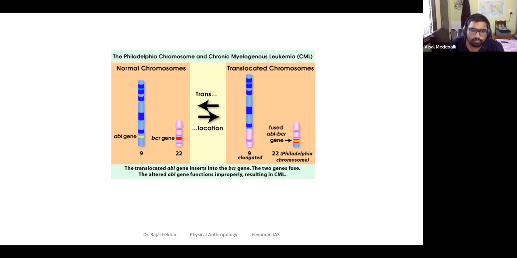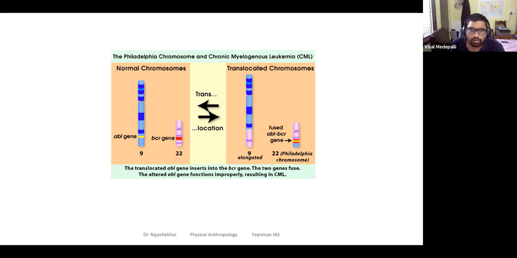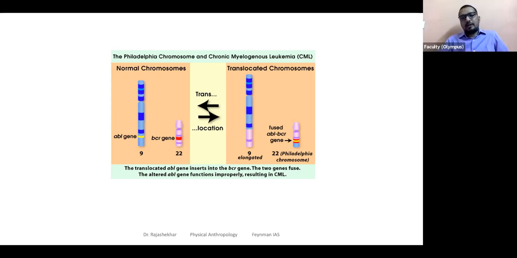Here the point says the altered ABL gene functions improperly. So it is a fused ABL-BCR gene. Is that the altered one? Yes. It is in the context of a different gene sequence, so in a way it is changed or altered contextually. Such a gene fusion results in a problem like this.